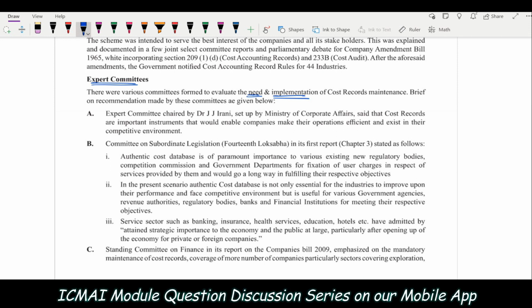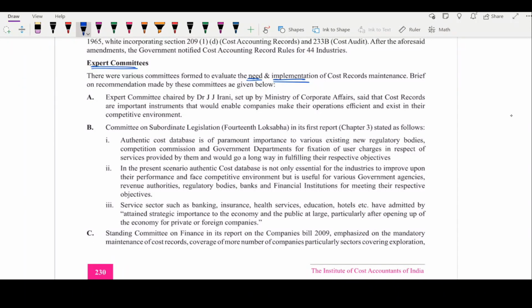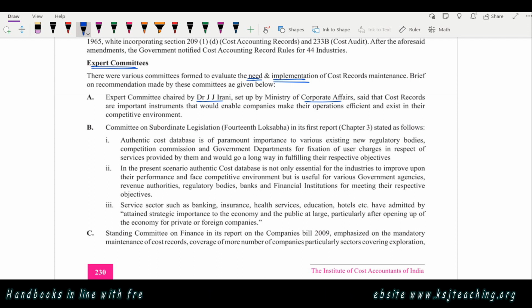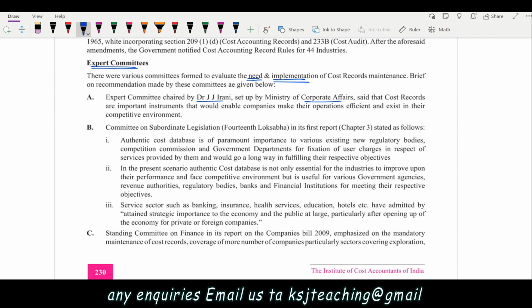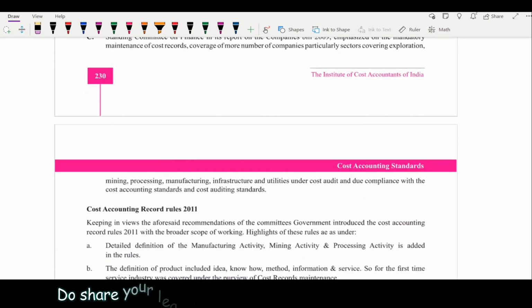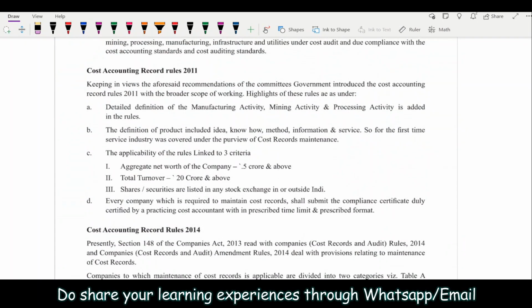So there were various committees. One was chaired by Dr. JJ Irani, set up by the Ministry of Corporate Affairs. That these cost records are very special instruments, very important, and all those things, right? Nothing to go into the detail of that. Then the rules were set.